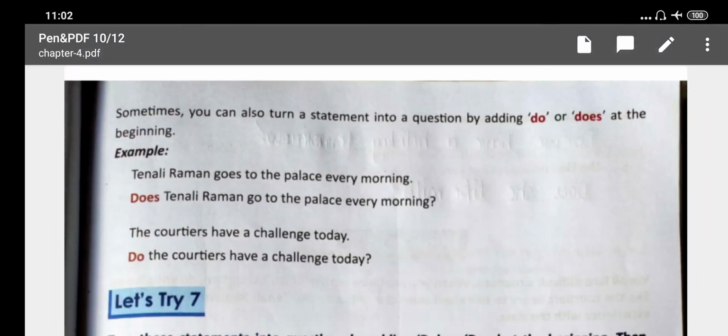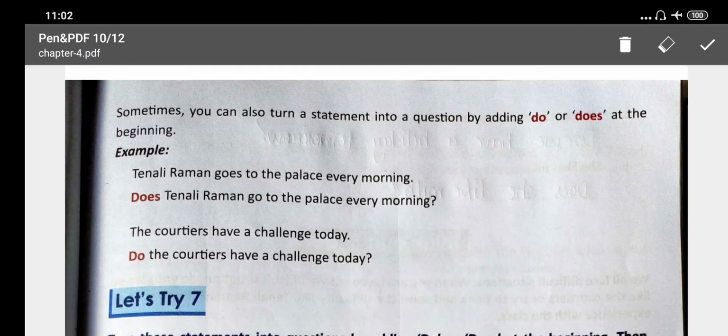Next, sometimes you can also turn a statement into a question by adding do or does at the beginning. Students, you can convert a statement into a question by using do and does too. For example, Tenali Raman goes to the palace every morning.